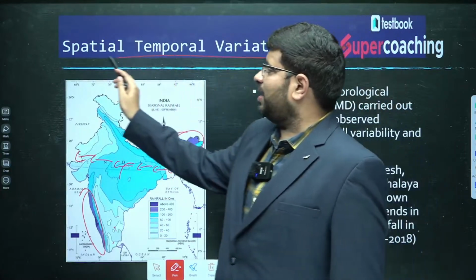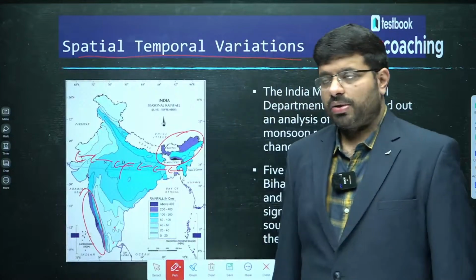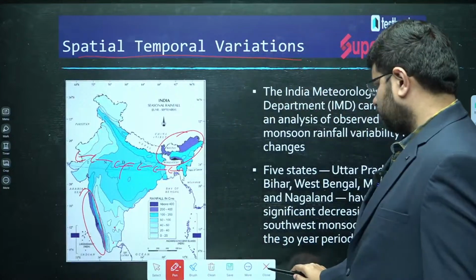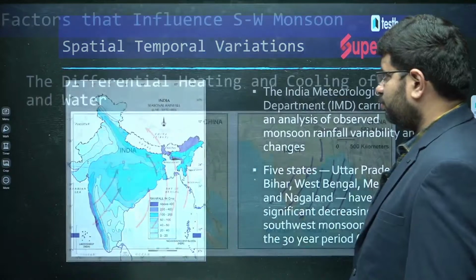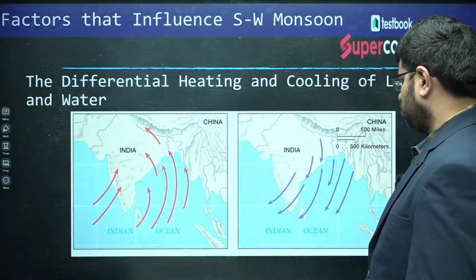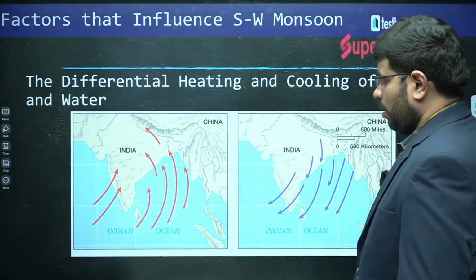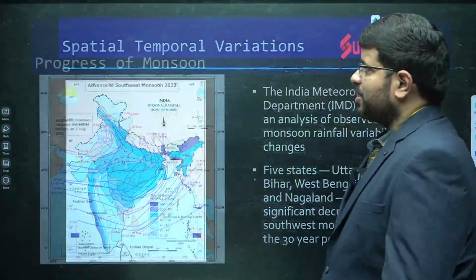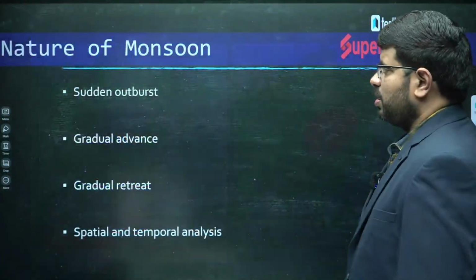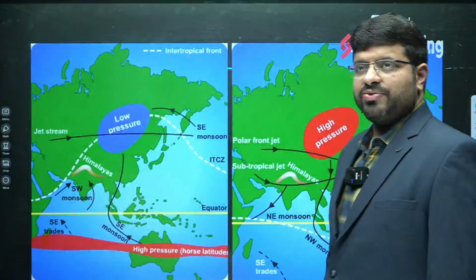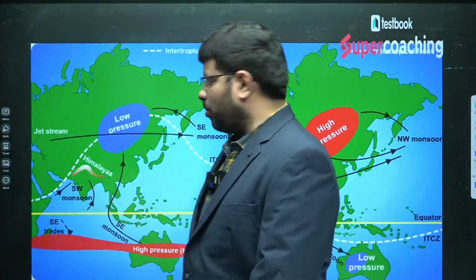Variations of space and time. Then moving further, this is the spatial temporal variation, this is the progress, these are the characteristics, these are the things we will explain. Now let us understand about these things.